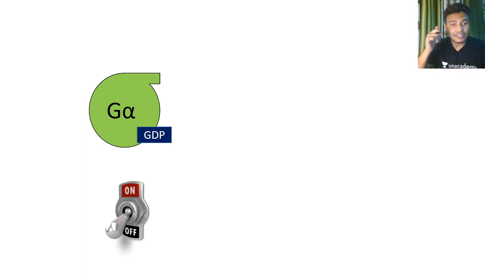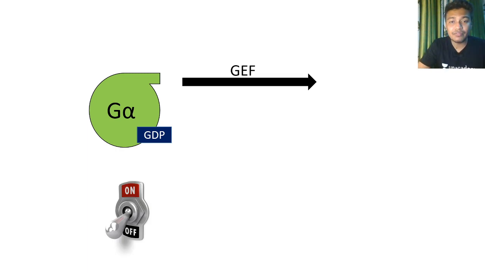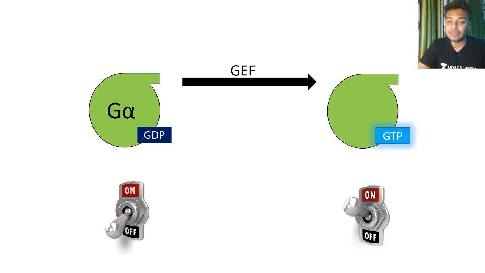Now another aspect which is really important, and which has been asked in some years, is this particular concept. The G alpha subunit was GDP bound in an inactivated state. You can imagine it to be a switched off state. Whenever it exchanges its GDP with GTP with the help of guanine nucleotide exchange factors, it gets activated, a turned on state.